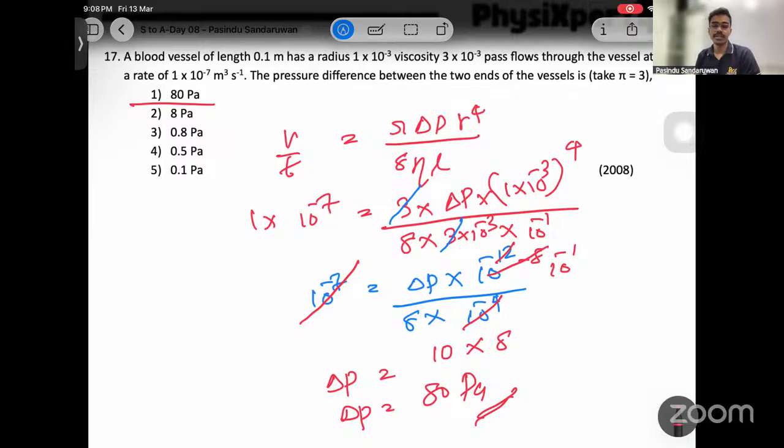I'll be allocating another day, day 2, for viscosity to discuss the rest of the questions. Today we have discussed 17 past wave MCQs, and we'll be having another session for viscosity, and we'll finish it off. With that, we have come to the end of today's planned S2A parts.